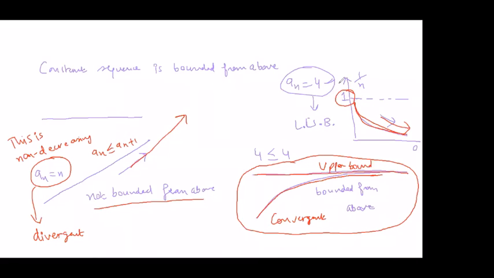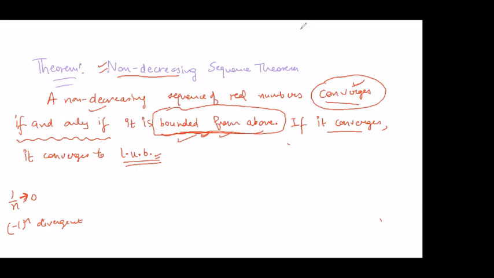So don't apply this non decreasing sequence theorem on 1 by n, because वो है ही नहीं non decreasing, वो तो decreasing sequence है. तो वहां पे ये 1 by n का example सिर्फ least upper bound का concept समझाने के लिए था, but वो non decreasing नहीं है वो sequence, so we cannot apply that theorem there.